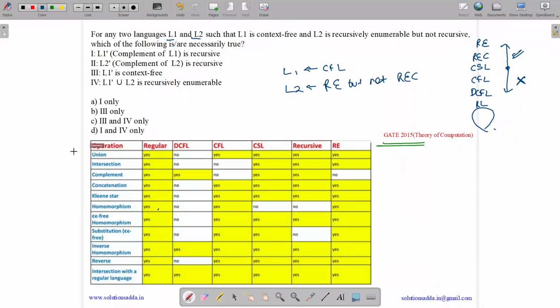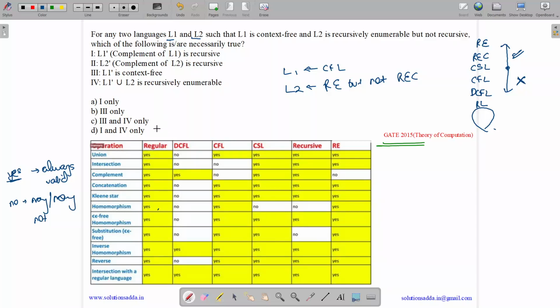Just remember these tables and here are those operations. Yes means we map the rows and columns. So for regular language, union of two regular languages is always regular. Thus yes. A DCFL, the union of two DCFL may or may not be a DCFL. Thus no. Yes means always valid. No means may or may not be valid.